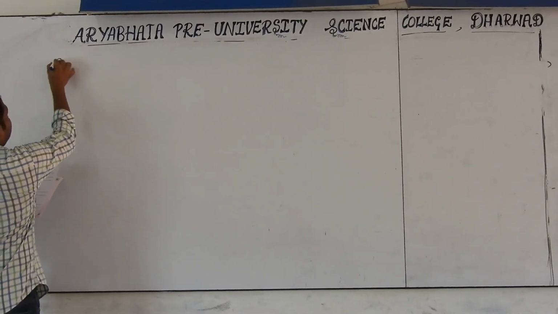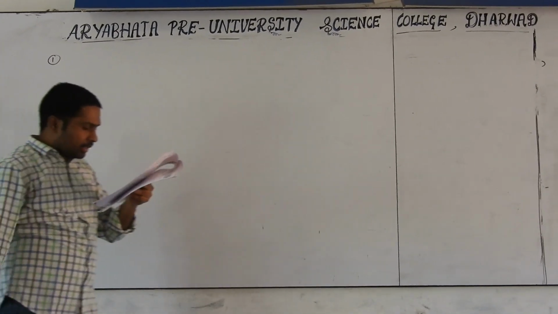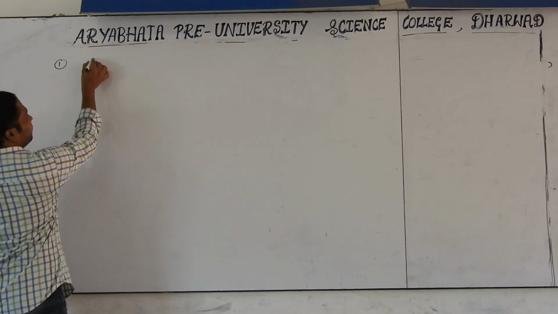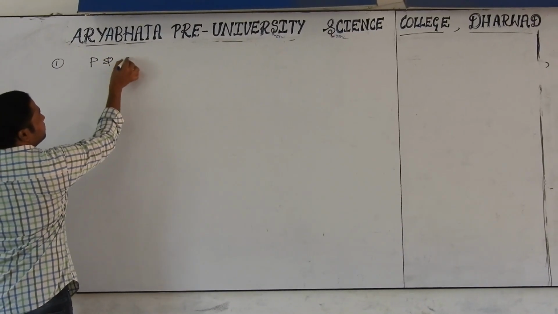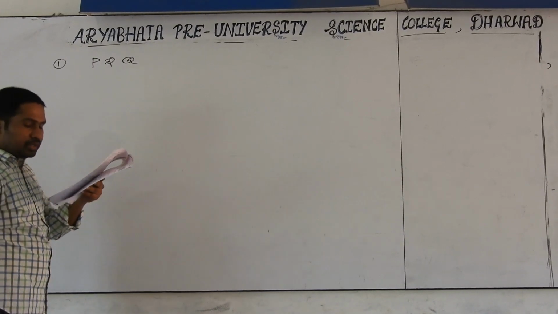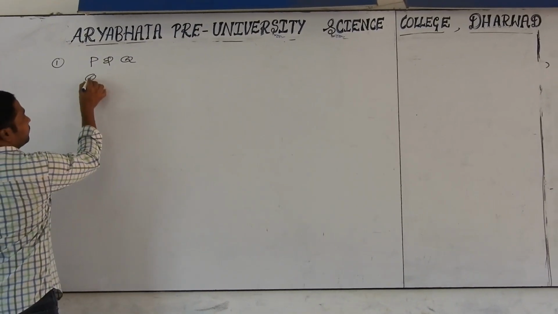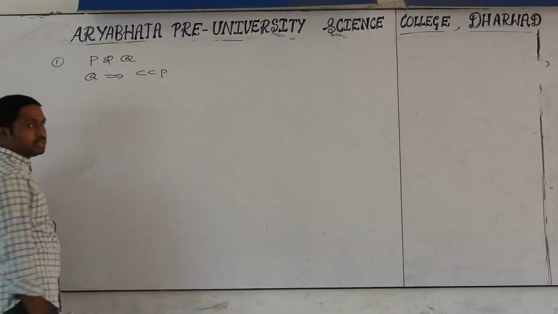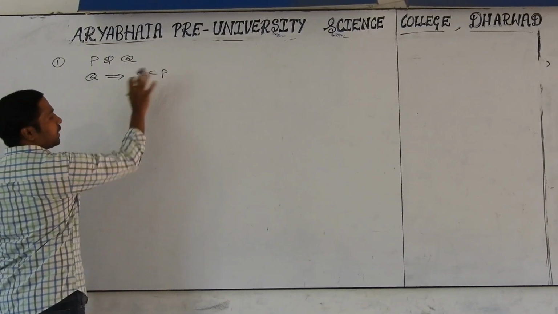First question. See what it is telling. A solid substance is made up of two elements P and Q, and Q is in the CCP arrangement. Q is having CCP arrangement. What is the meaning? Cubic close packing.